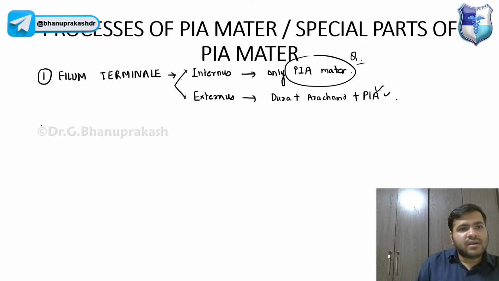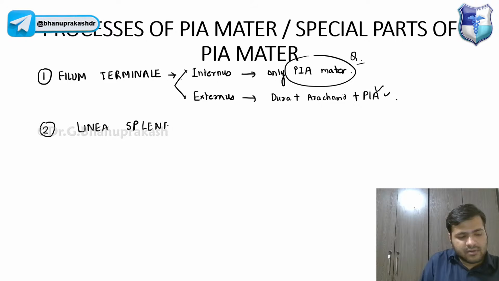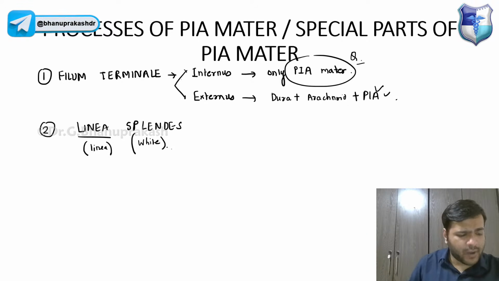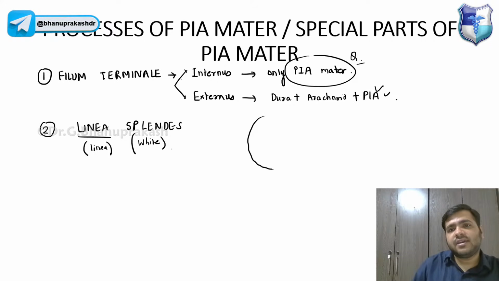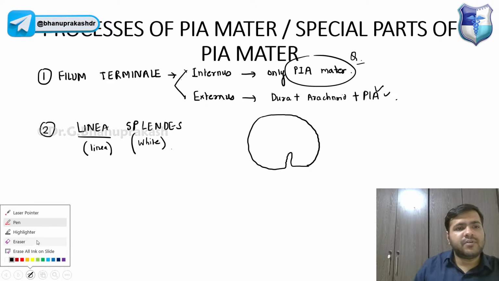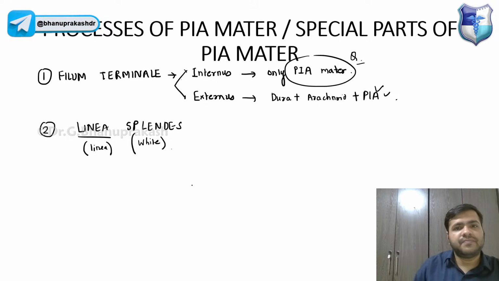Now the second part that we have to discuss in the processes is the linea splendens. Linea means a line, and splendens means white, a bright white line. Now let us see. If you have the transverse section of the spinal cord, let me draw it a bit nicer.